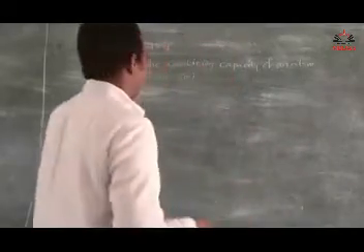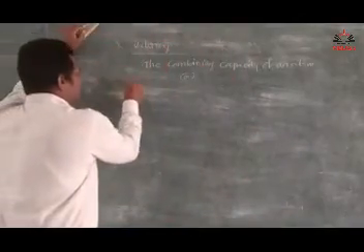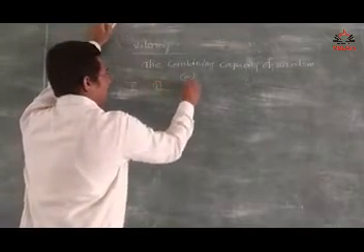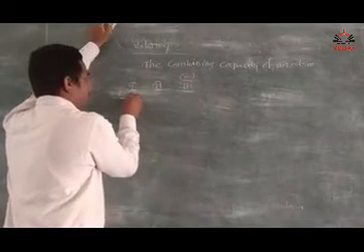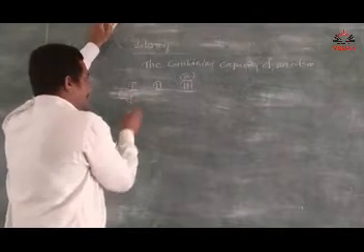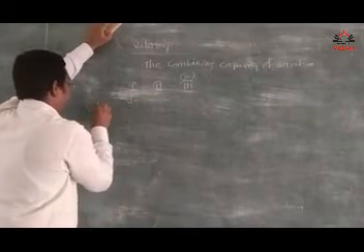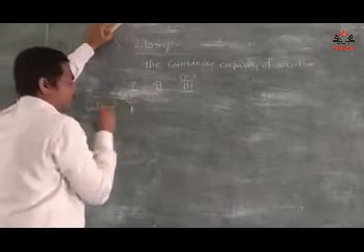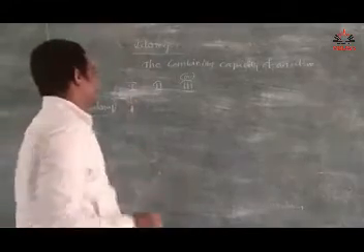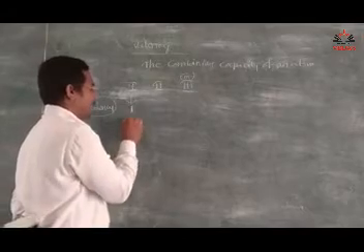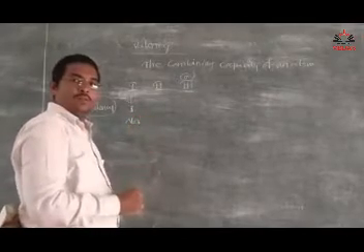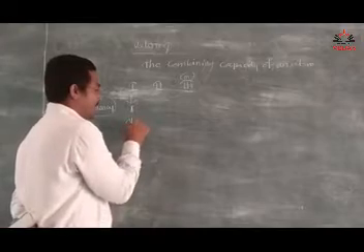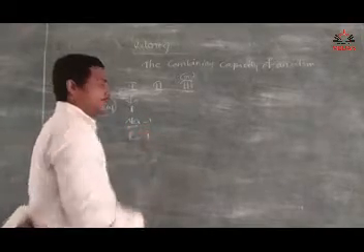See here, my dear, simply all the first group elements have valency 1. For example, the first group elements sodium and potassium: sodium valency is 1, potassium valency is 1.